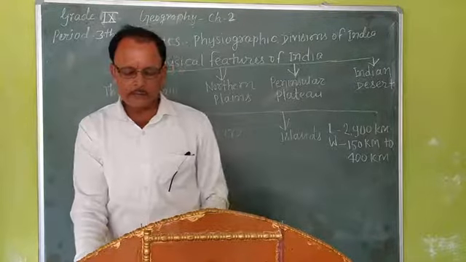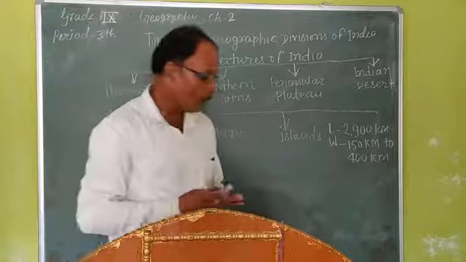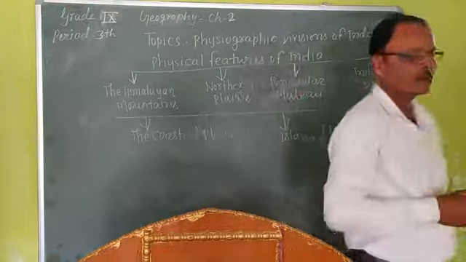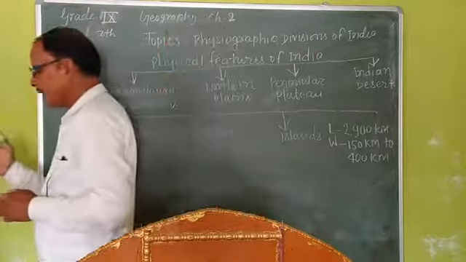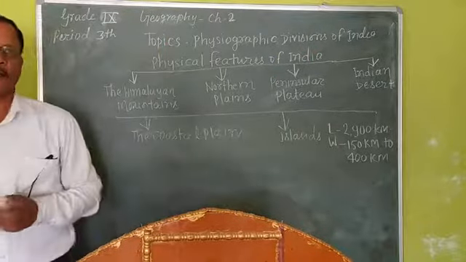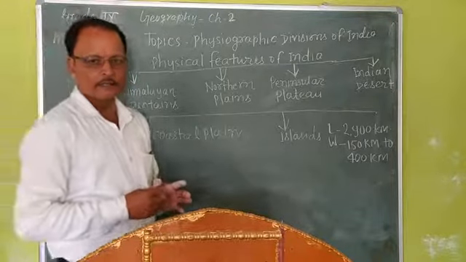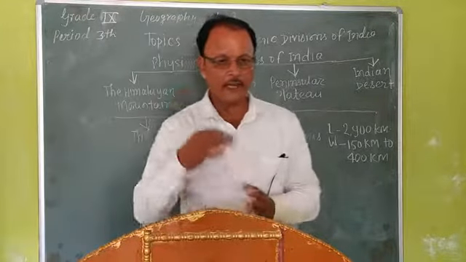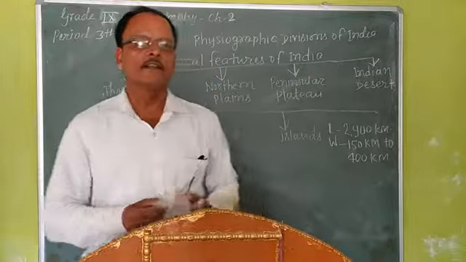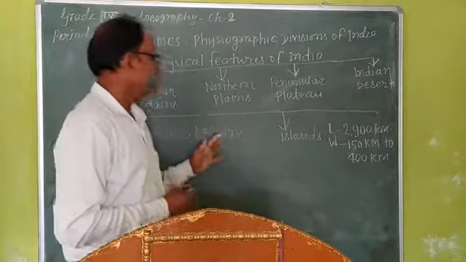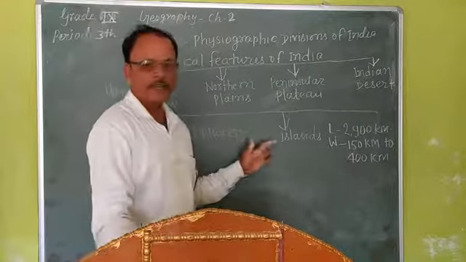The altitudinal divisions of the Himalayas. There are three important ranges of the Himalayas. They are known as altitudinal divisions. They are Himadri, Himachal, and Shivaliks. I will explain this type of classification of the Himalayas in the next period.